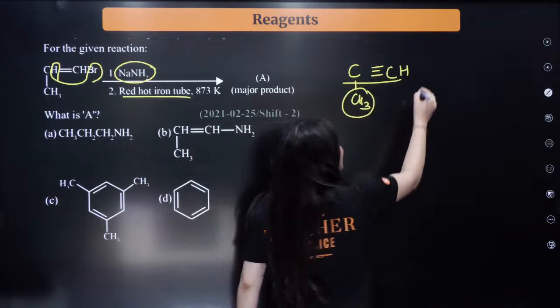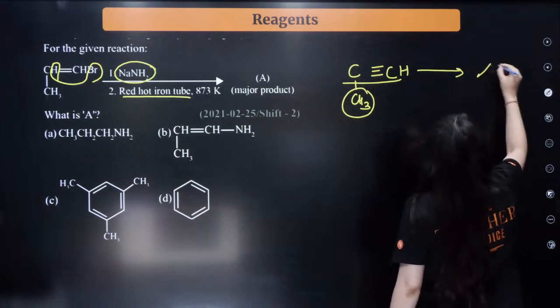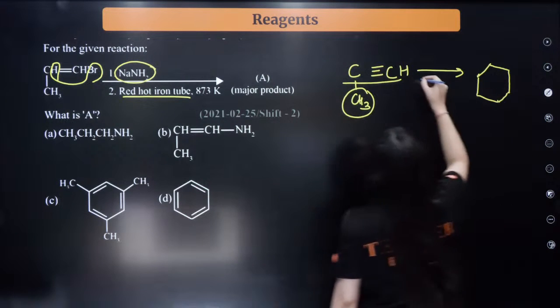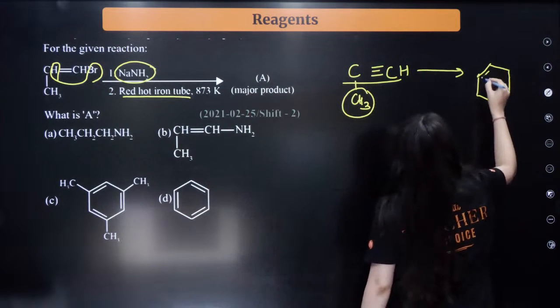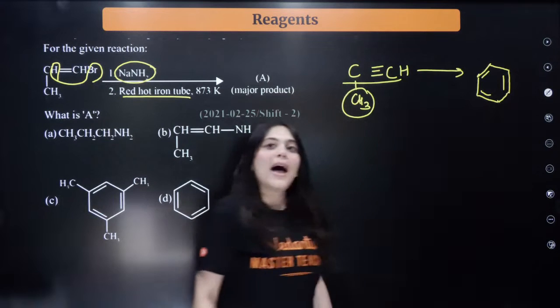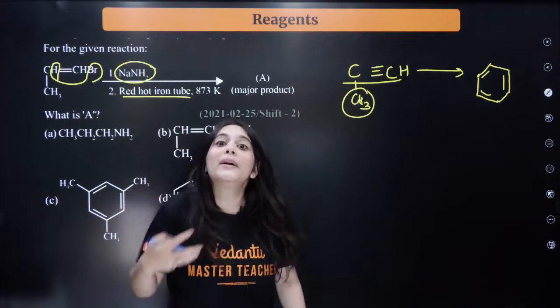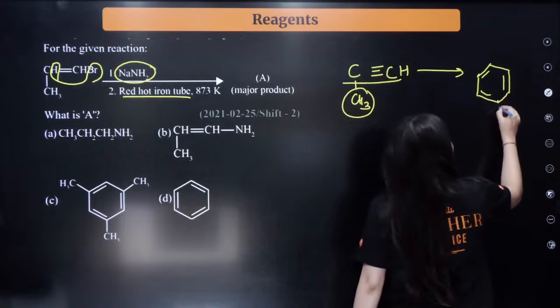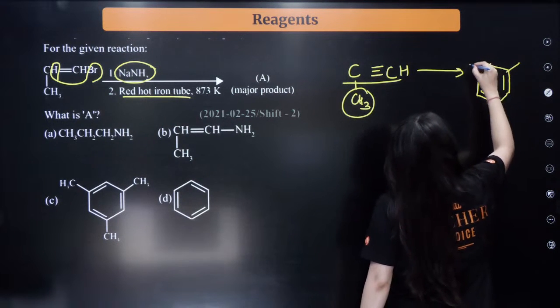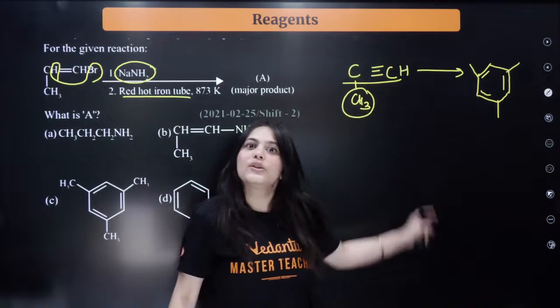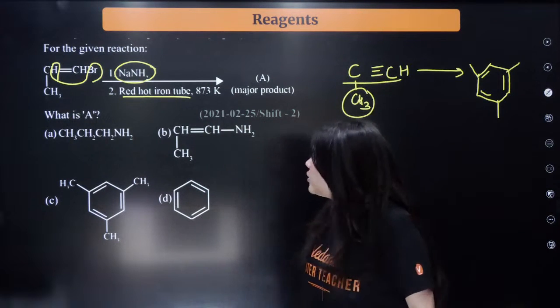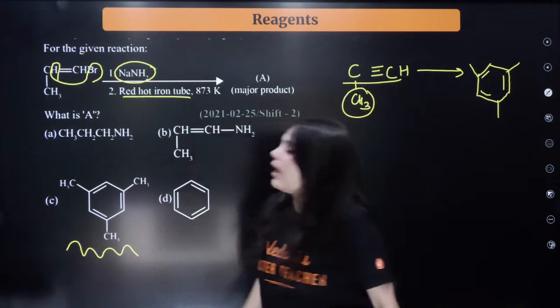So it will also convert this derivative of acetylene. For example, this will be converted into a benzene ring. I understand that, ma'am. Now, ma'am, what will happen to this CH3 group? This will also get tripled. Tripled means what? One CH3 here, one CH3 here, one CH3 here. Right? So this will be the final product formed, which is your mesitylene product.